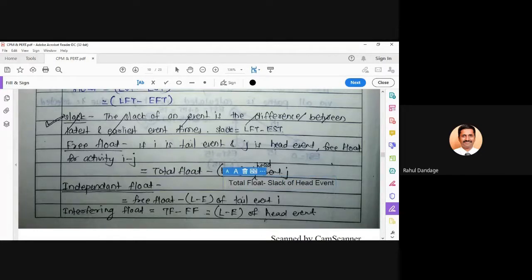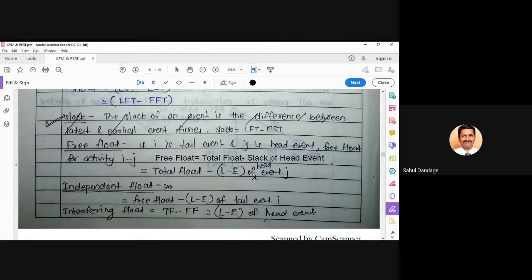Total float minus slack of head event. So this will be the correct formula for free float. You can note down somewhere, or I will add that also. Free float is equal to total float minus slack of head event. Okay. Now go to the next part.